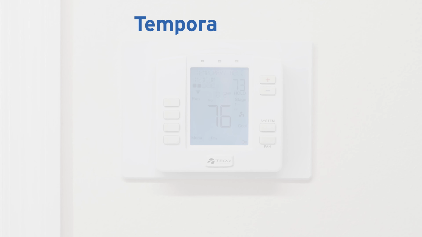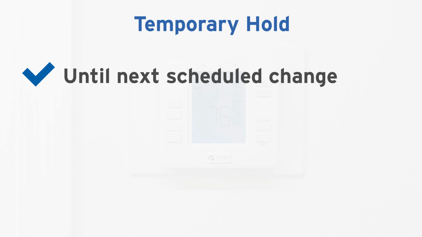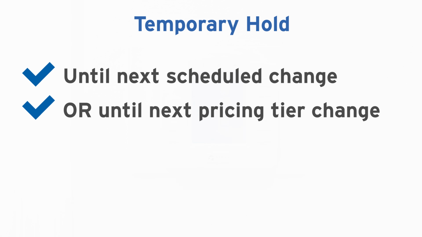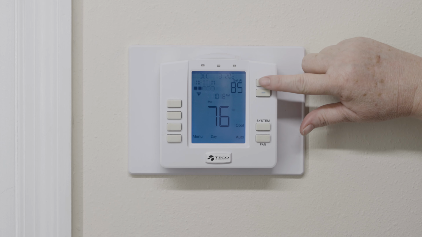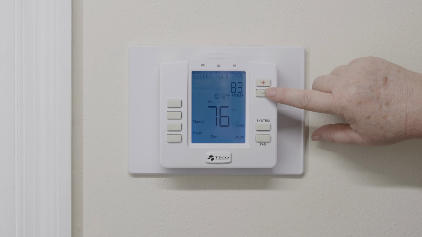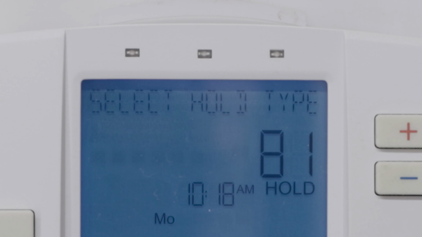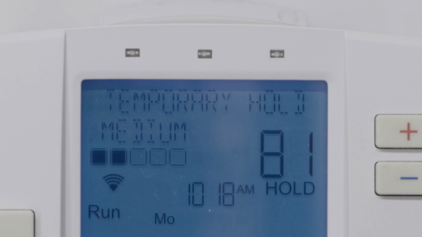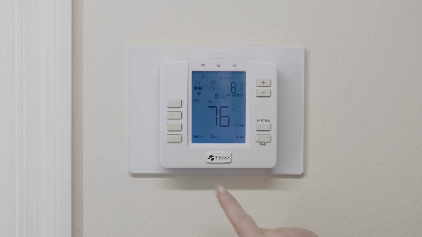Here's how to place a temporary hold. A temporary hold will change your indoor temperature setting until your next scheduled change, or until the next pricing tier change. To place a temporary hold, press either the red plus button to raise or the blue minus button to lower the temperature until the desired setting appears in the upper right corner. Once the temporary hold is active, the words "temporary hold" will flash on the screen where the date is located. If you want to release the hold, simply press the Run button on the upper left side of the thermostat, or wait until the next schedule or price tier change.